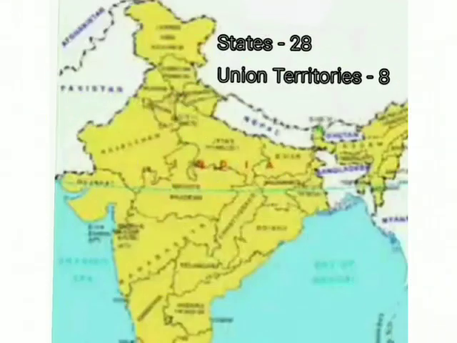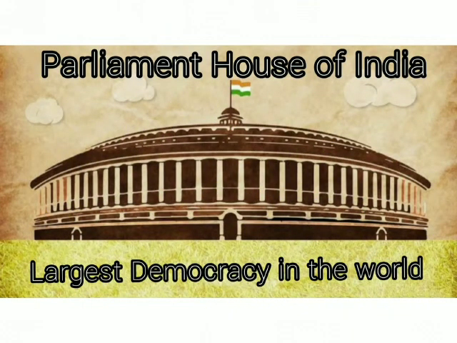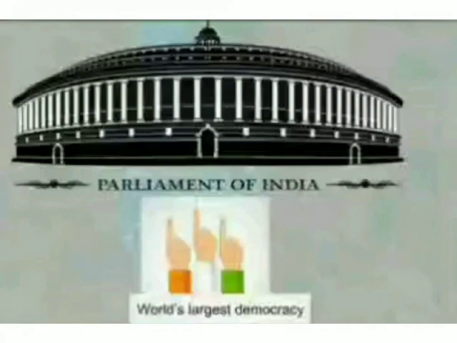The people living in India belong to different ethnic groups and speak different languages. Due to the vastness of the country, it has been divided into 28 states and 8 union territories. India is the world's largest democracy, and its citizens come together and elect their own government.